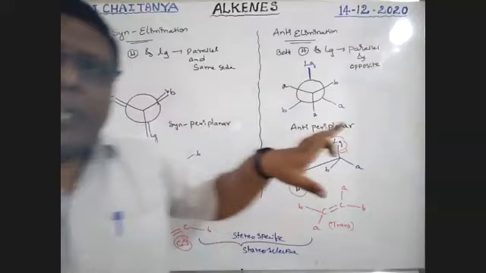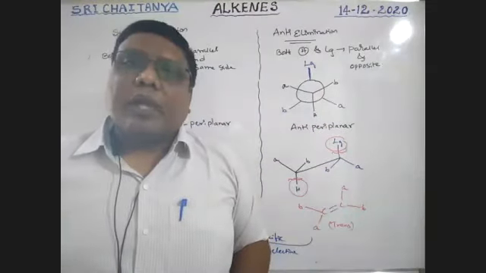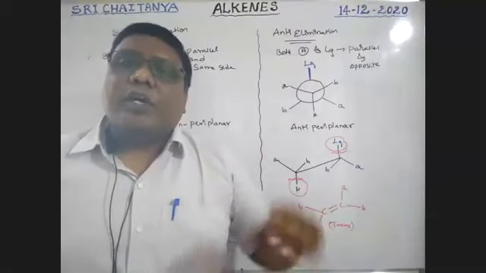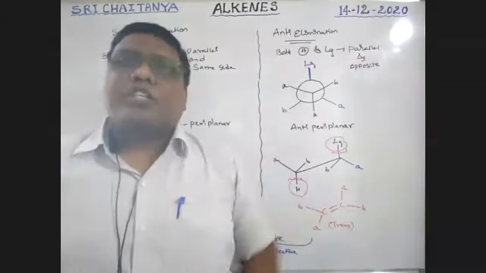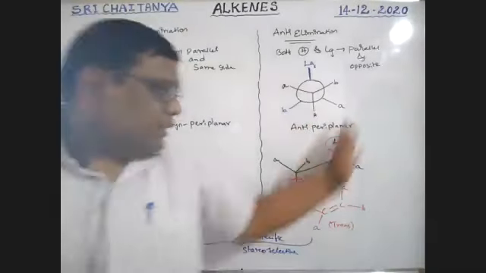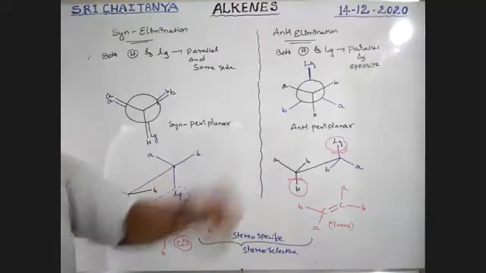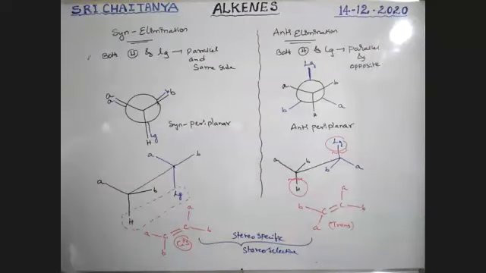Boys, in our elimination reactions, anti-periplanar structures are possible. E2 elimination follows anti-elimination. In E2 elimination, we follow anti-elimination. This type of mechanism takes place there. Okay, so it is very, very important. Okay, some other examples, boys. Very important.